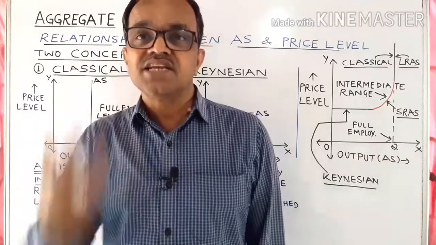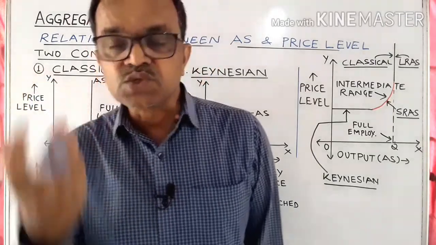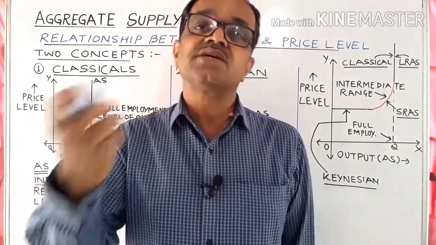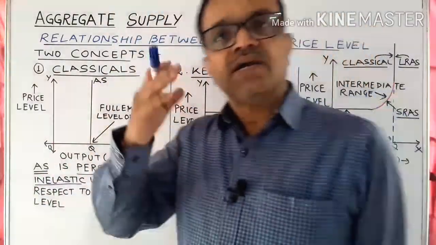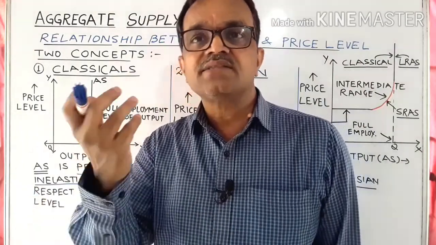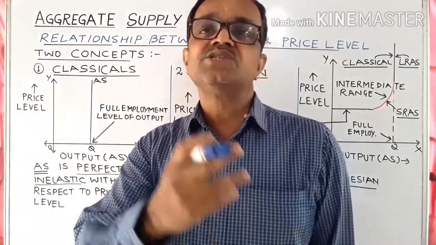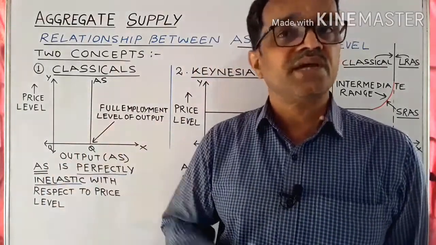Now, so far as the relationship between aggregate supply and price level is concerned, there are two different concepts. One is the classical view, another one is the Keynesian view. According to the classical economists, an economy always operates at the level of full employment, and changes in the price level do not have any effect or impact on the total output in the economy.